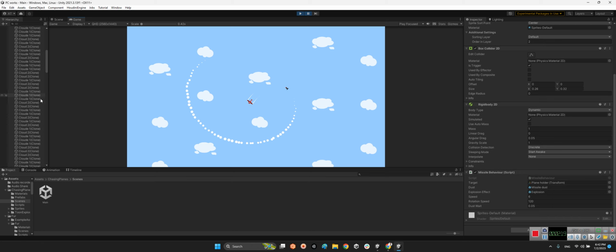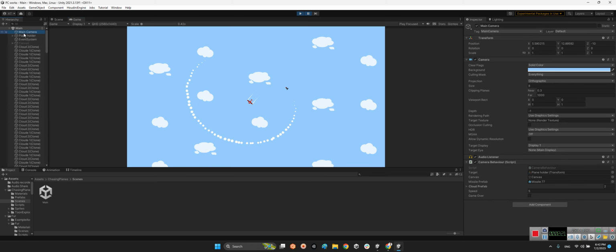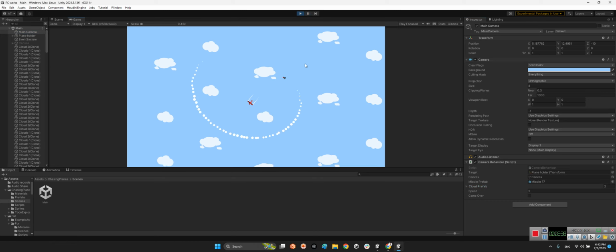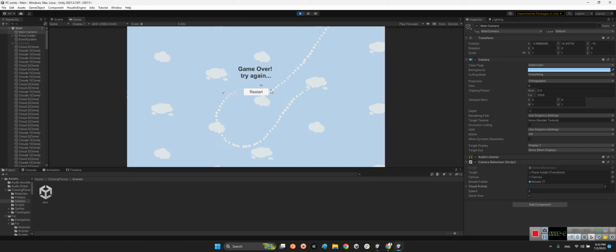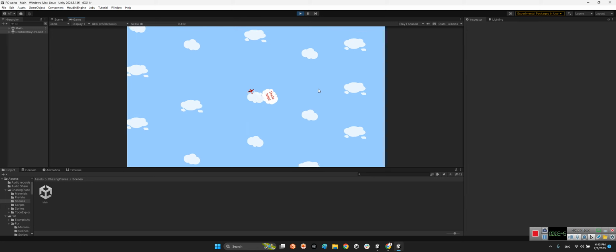And now if we come back to the main camera, it is the main camera behavior to following the actually the plane, and also create clouds here and the missile, making the missile here. And now we can play and restart here.